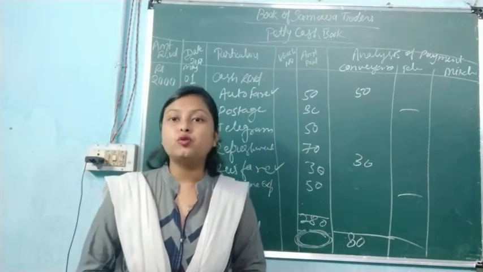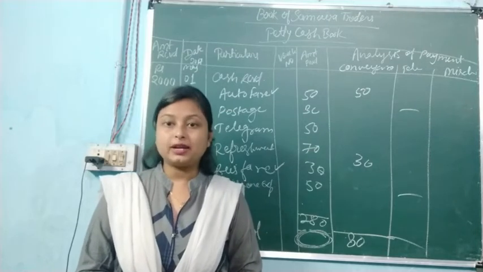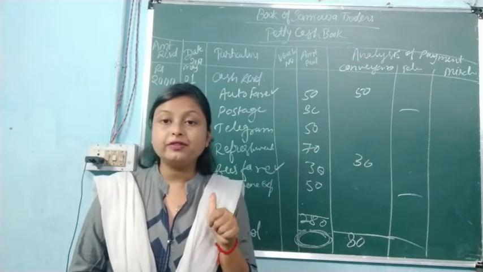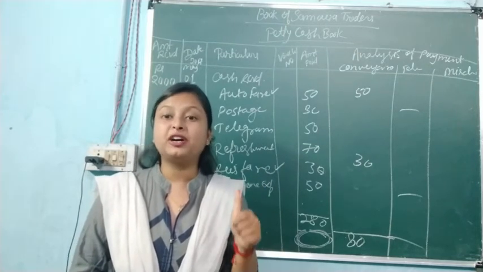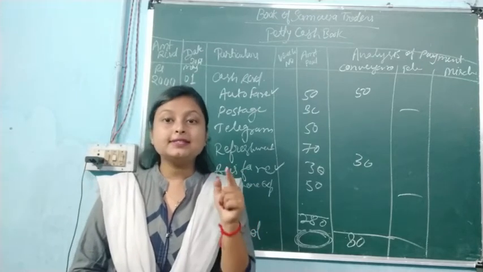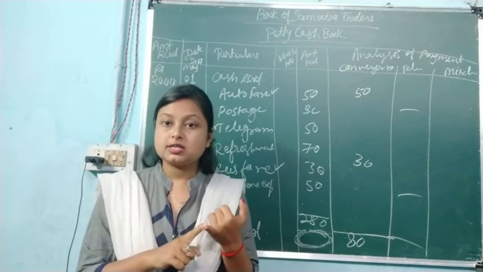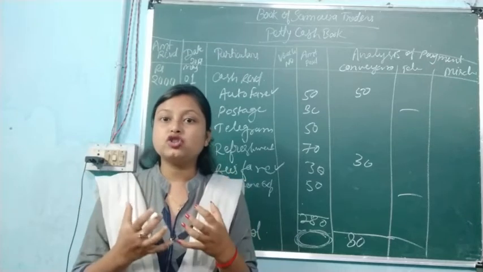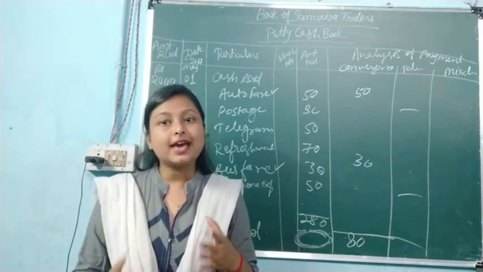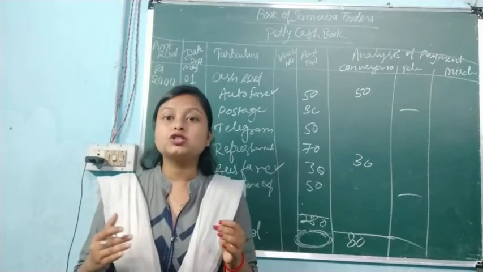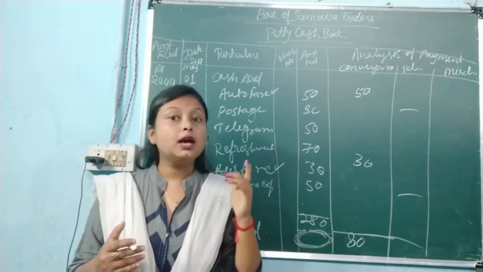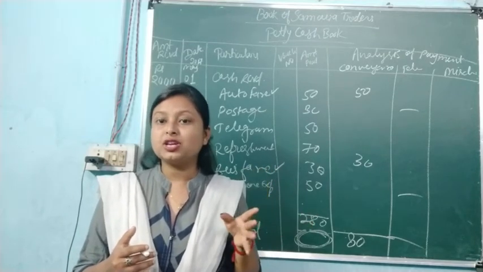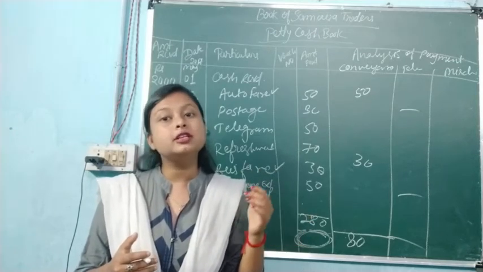Now we have to move towards the subsidiary books. The subsidiary books are purchase, purchase return, sales, sales return, and journal proper. In journal proper, we will do only the journal entry of credit purchase of fixed assets. Please keep in mind that all the purchases on credit, except the fixed assets, we are going to write down in the purchase book. All the credit sales in the sales book, all the purchase returns in the purchase return book, all the sales returns in the sales return book.